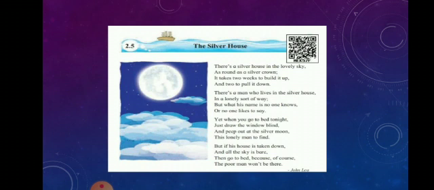Now in the second paragraph of appreciation, we will say why we like the poem. In the first paragraph we wrote about the central idea. In the second paragraph we will write about why we like this poem. I like this poem because the poet has beautifully described the moon, and we will talk about our favorite line. My favorite line in the poem is, there is a silver house in the lovely sky, as round as a silver crown.